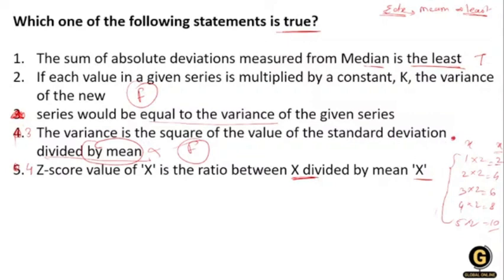But he added one more thing, divided by mean. This is not part of it. This is wrong.